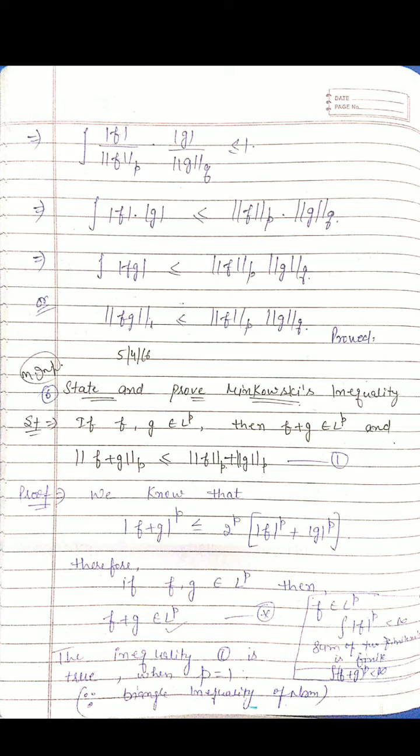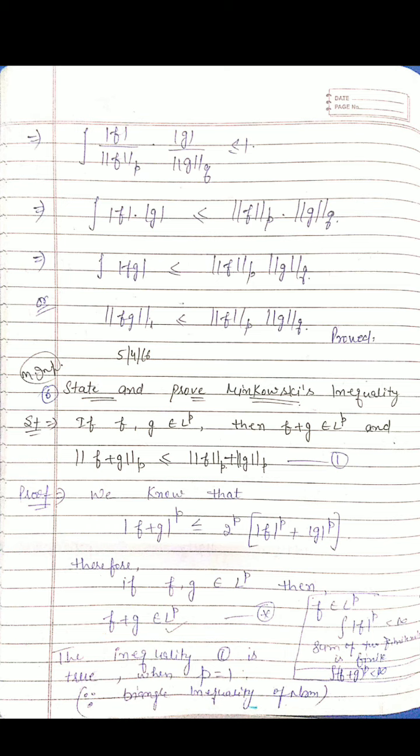But first of all, we have to show that if f, g belong to L^p, then their sum also belongs to L^p. So it is by the inequality in the proof. We know that |f+g|^p is less than or equal to 2^p times (|f|^p plus |g|^p). Therefore, if we say f, g belong to L^p, then f plus g also belongs to L^p.